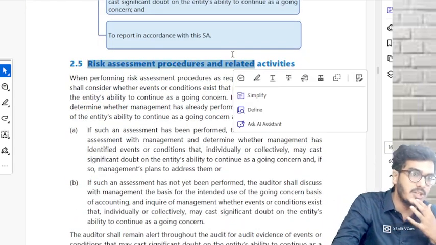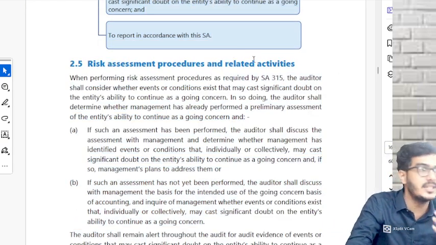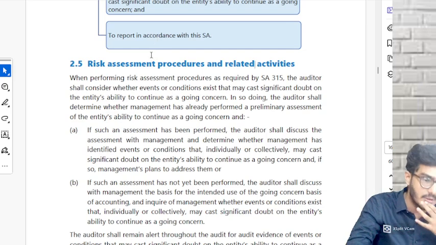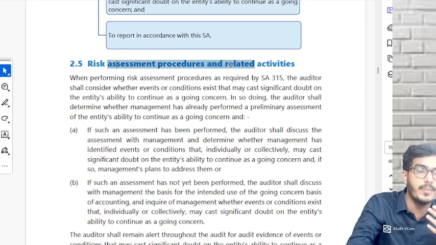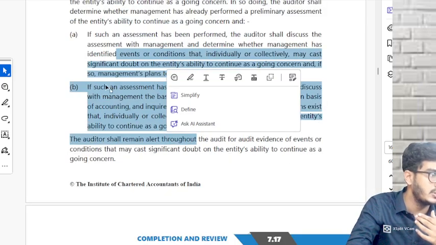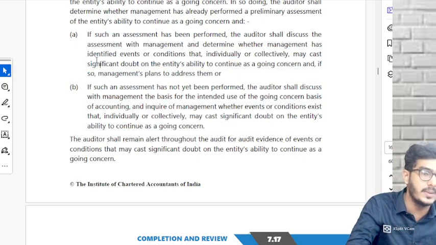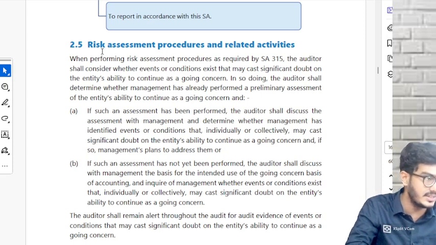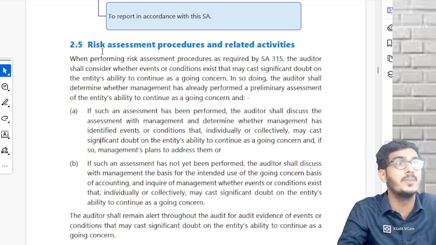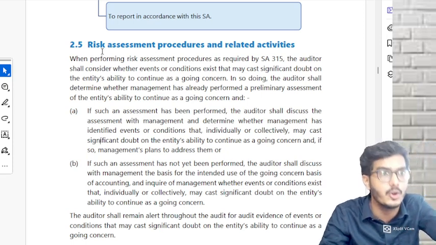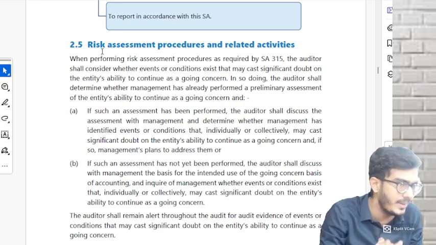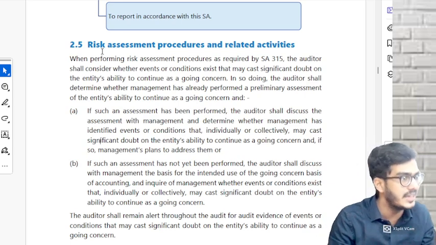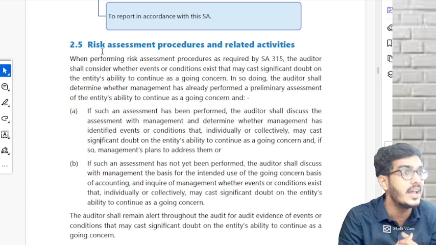Risk assessment procedures, SA 315. What was SA 315? Understanding the entity, environment, internal control. So they are telling that whenever auditor, you have to perform risk assessment procedures. You would have written a key also. Ask management. Basically, while understanding the entity and environment, we first have to check whether management has performed that preliminary assessment or not. You will ask this particular question to the management: management, preliminary assessment, have you done it? What will the management tell? Either they will tell yes, we have done it, or they will tell we have not done it.